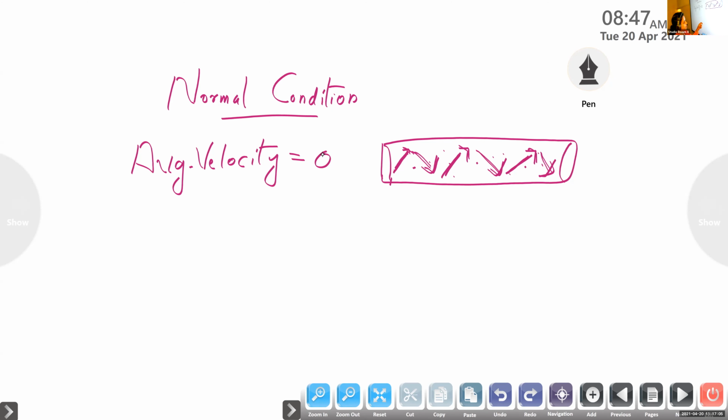Since they are in random motion, the average velocity is zero, because some electrons are moving in this direction, others are moving downwards, another is upward. So there is random motion in a conductor if no electric field is applied. So their average velocity becomes equal to 0, and we can say the electric current inside the conductor is equal to 0.